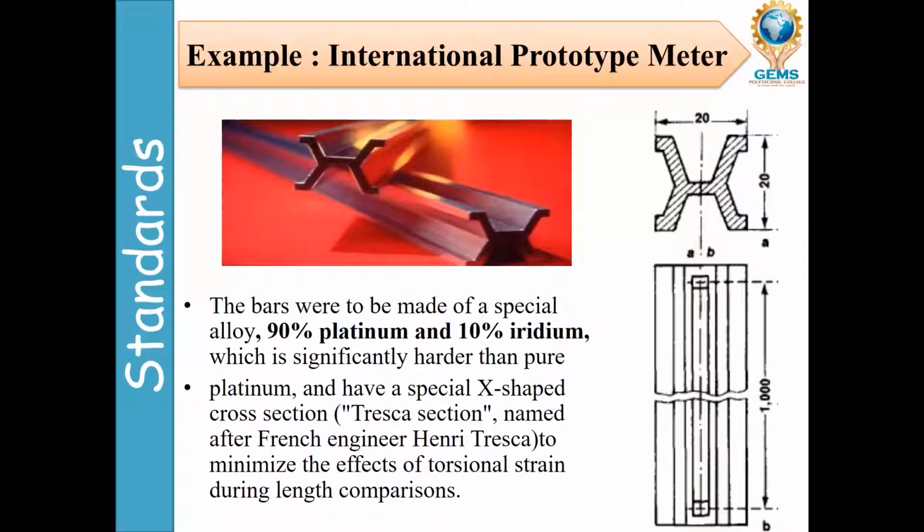Example: International Prototype Meter. If you see in this picture, there is an X-shaped cross section, the Tresca section, named after French engineer Henri Tresca, to minimize the effects of torsional strain during length comparisons. The bars were made of a special alloy, 90% platinum and 10% iridium, which is significantly harder than pure platinum. So this is one example of a primary standard.